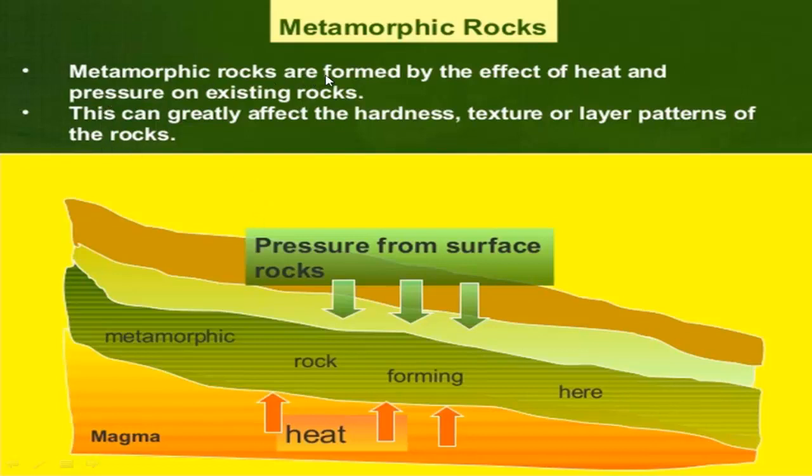Follow here, metamorphic rocks are formed by the effect of heat and pressure on existing rocks. This can greatly affect the hardness, texture or layer patterns of the rocks. That means when igneous rocks or alluvial rocks are again transformed due to pressure from surface rocks and high heat originating from magma, then that transformed rock is called metamorphic rock.